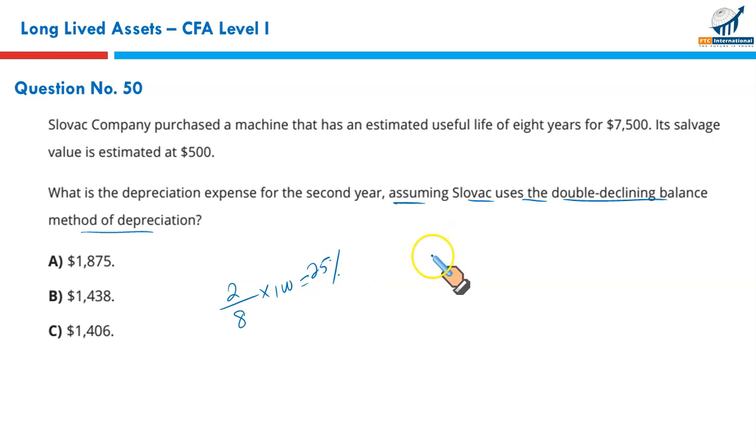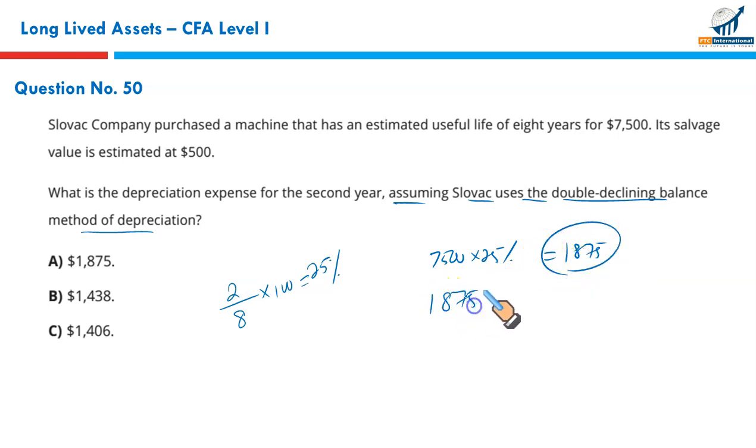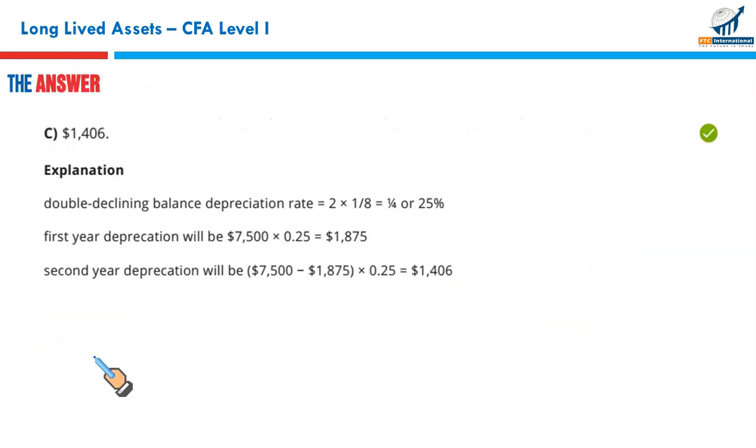So the first year depreciation will be 7,500 multiplied by 25%, and that's going to be 1,875. This is the first year depreciation. Second year would be 1,875 times 75%, and this is going to be 1,406.25, and that perfectly matches with your option C, and C is the right answer.